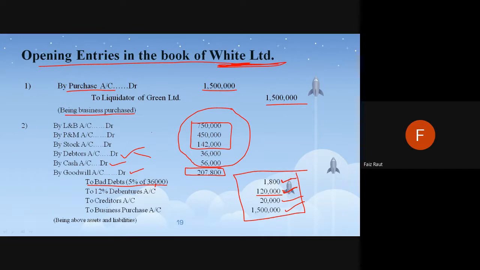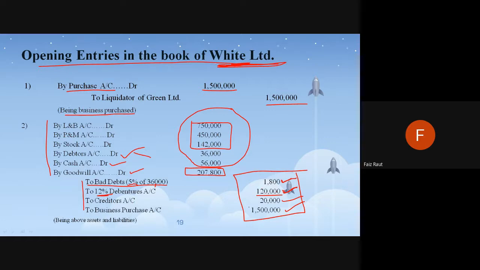Okay, so either all assets to liabilities, by all the assets to all the liabilities. Okay, revalued assets: debtors as it is, cash as it is, goodwill will keep it blank. It is actually 1 lakh, but we'll keep it blank. Then liabilities: bad debts का 5% will remove, debentures का 12% से we are moving into 14%, but we are giving 20% as the premium. So 20,000 is added to 1 lakh debentures.